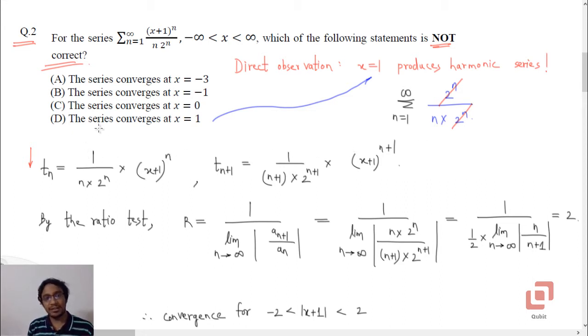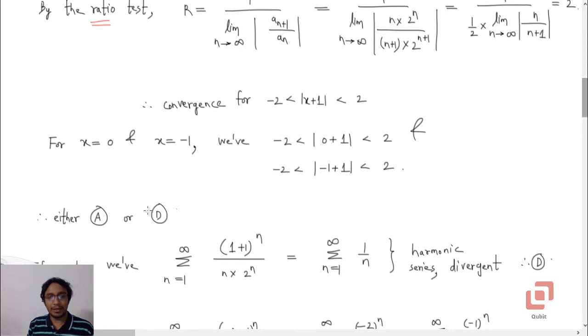Now look at option D. Option D is saying the series converges at x equal to 1, which is incorrect because it diverges, so the incorrect option must be D. Now this being a 1 mark question, they want you to actually observe the options and just pick the correct one. Because if you start substituting -3, -1 and so on, and maybe apply the ratio test, you will be able to eliminate 2 of the options.